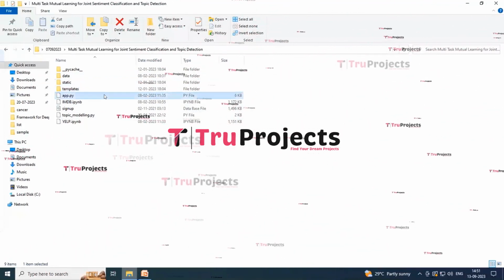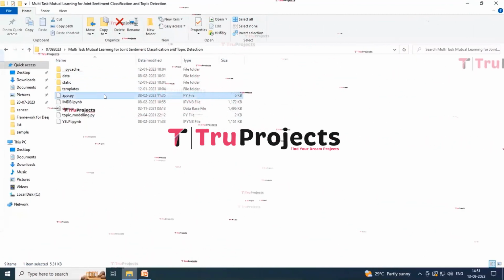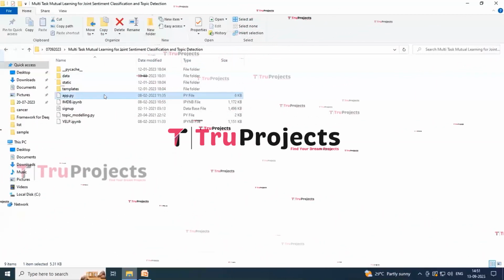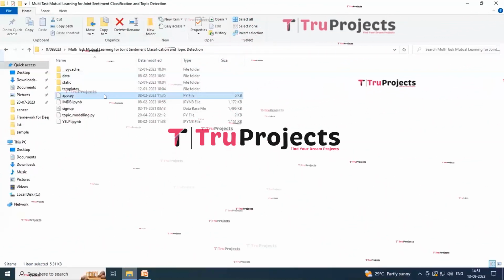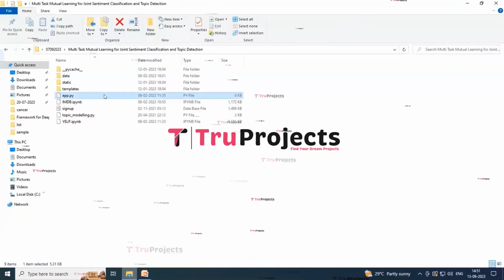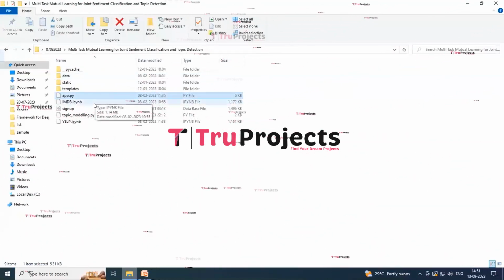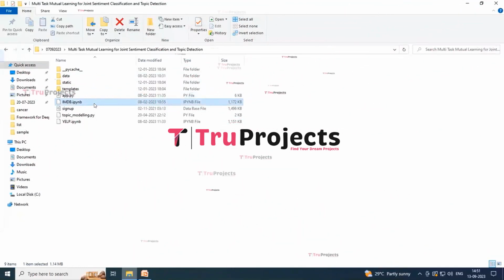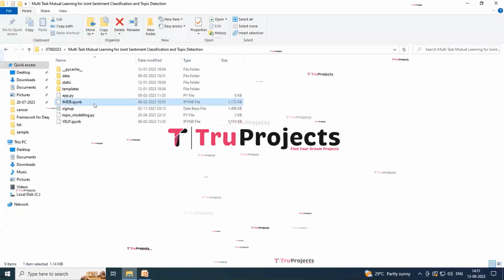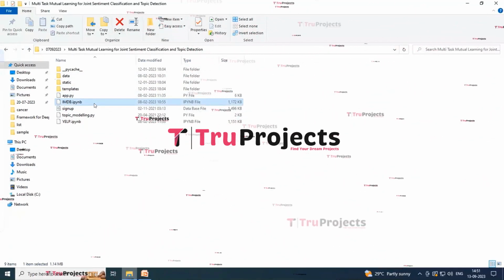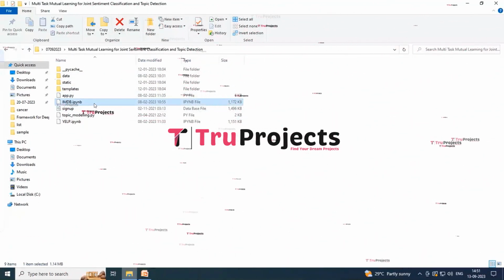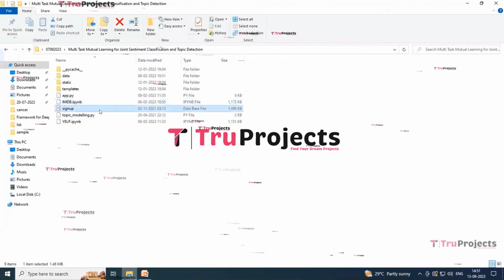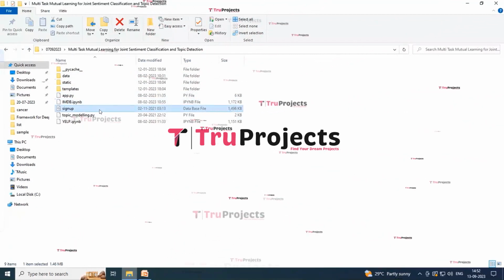And the next here we have app.py file which likely contains the information related to front-end logic. It could include code written in Python that handles server-side operations such as processing user requests, interacting with the database and generating dynamic content to be rendered in the HTML templates. So next here we have this file which is a Jupyter notebook file which contains a combination of code, graphs and outputs all in one place. And it allows the user to write and execute the code in individual cells, making it a popular choice for data science. Next here we have signup.db file which appears to be the database file which is used to store the information.